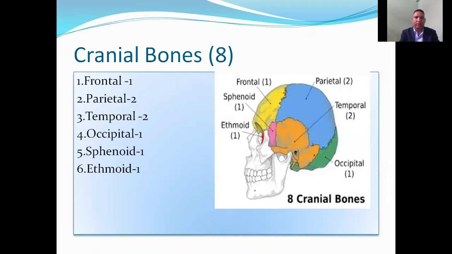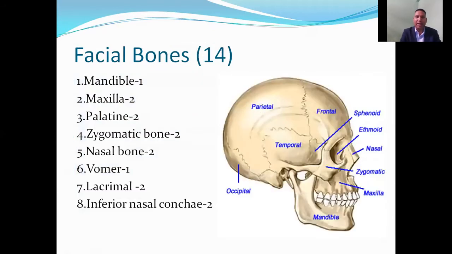Cranial bones. There are 8 cranial bones. Frontal, front side, 1 in number. Parietal, 2 in number, found at the top of the head. Temporal, 2 in number, found at the side, towards the temple. Occipital, 1 in number, found at the back of the head. Similarly, sphenoid is 1 and ethmoid is also 1. Therefore, altogether, there are 8 bones in cranium.